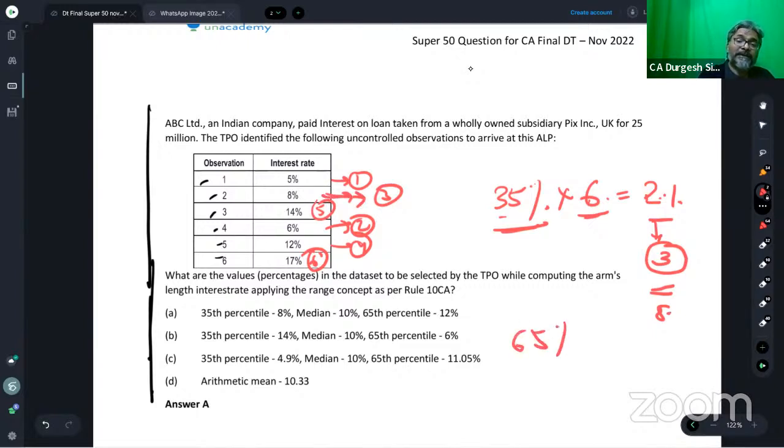Then next is 65% of 6. How much is that, students? 65% of 6? 3.9. At 3.9, then we go with 4. Go with 4, students, and at 4 it is 12%. So 8 and 12. So this is what it is.